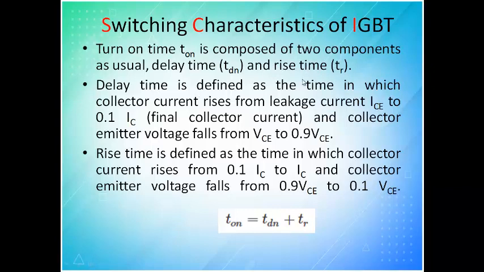The delay time is defined as the time in which the collector current rises from the leakage current ICE to 0.1 of IC, and the collector emitter voltage falls from VCE to 0.9. VCE is not coming less than 0.9 and IC is not increasing more than 0.1. That time taken from 0 to this is called delay. Once it has reached 0.1, then you are not supposed to say delay, it is called rise time.